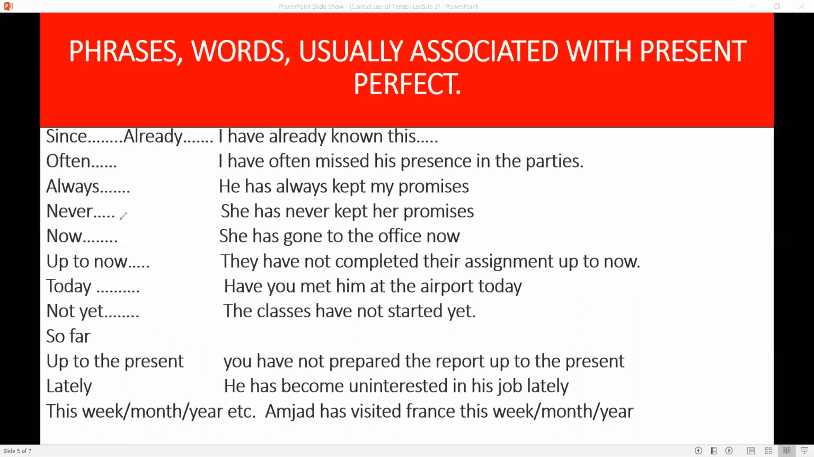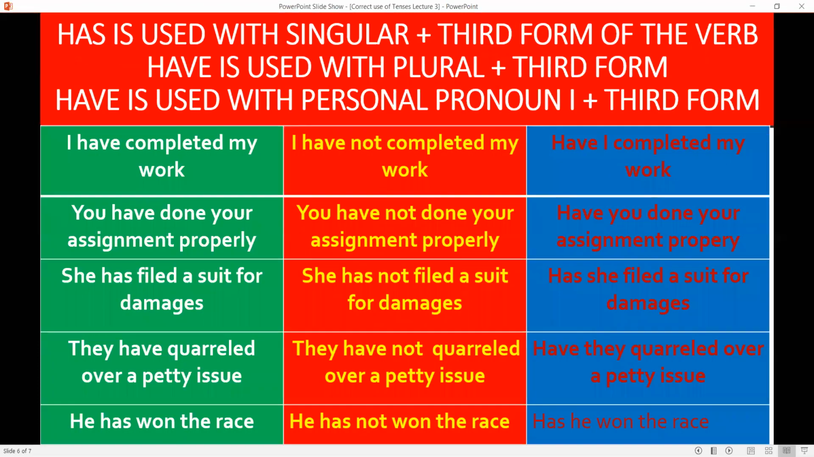Some of these phrases, like always, never, can be used also in present simple. Now can also be used in present progressive, as we have seen in the previous lectures. So this is what we should care about while expressing something in present perfect.